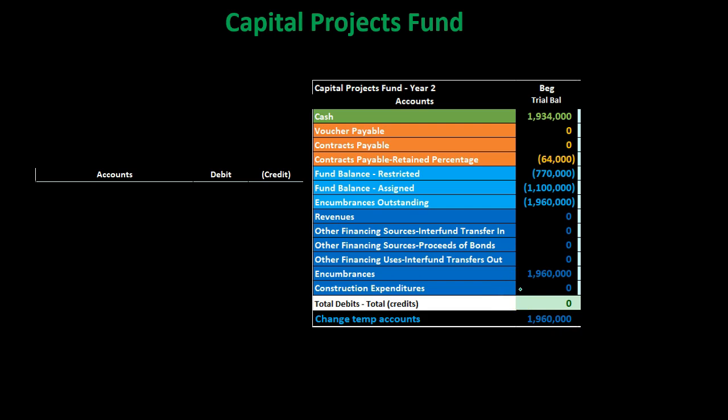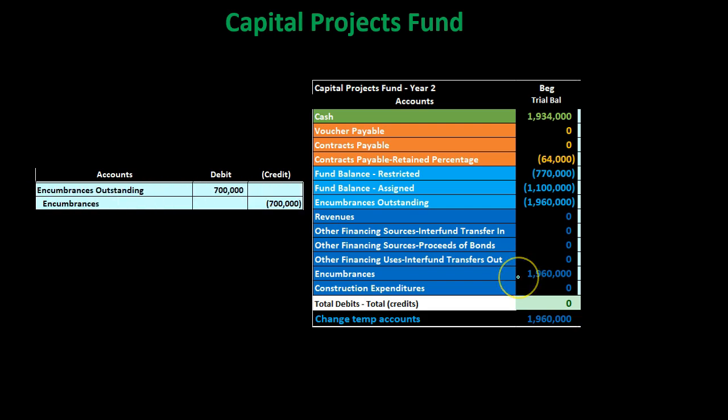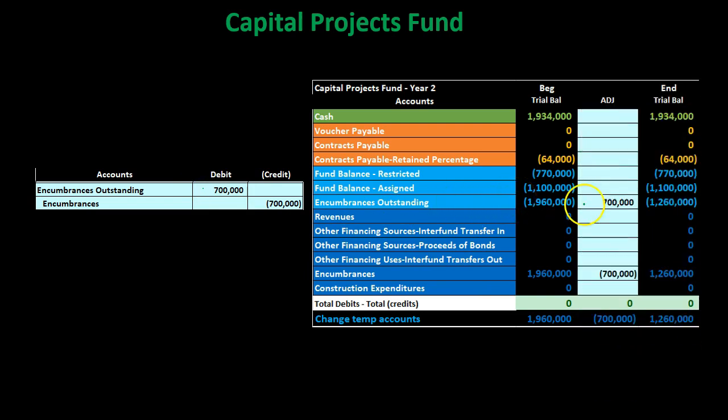Now we can put on the books the expenditures for work that's actually been done in accordance with the accrual or modified accrual basis in this case. Before we do so, however, we need to reverse the encumbrances. So we're going to do that first, not all of them, just the amount that related to the progress billing that we have at this point in time. We're going to debit the encumbrances outstanding. Here's the encumbrances outstanding. It's got a credit. We're going to debit it, making it go down.